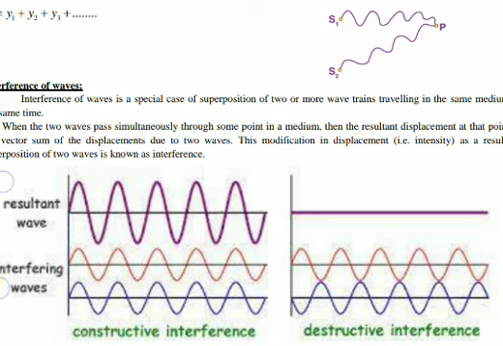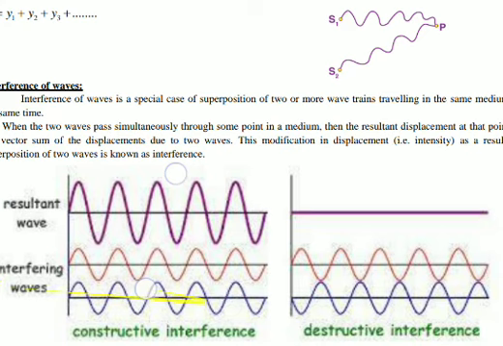It has the same time period, same wavelength, but the amplitude is now maximum. If the amplitude is maximum, the intensity will also become maximum. Here the amplitude is 2 times actually, so the intensity will become 4 times, because I is equal to mod of a square. (2a) square is nothing but 4 times a square. So the intensity has become 4 times. Such a type of interference where the intensity becomes maximum is called constructive interference.